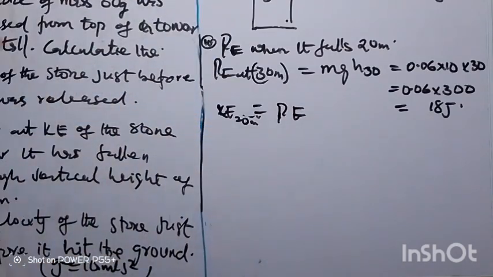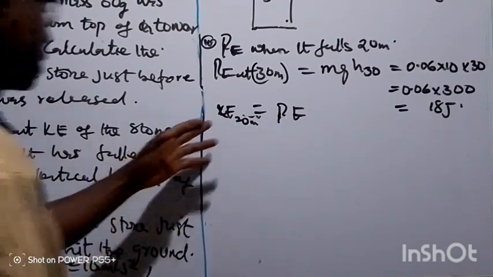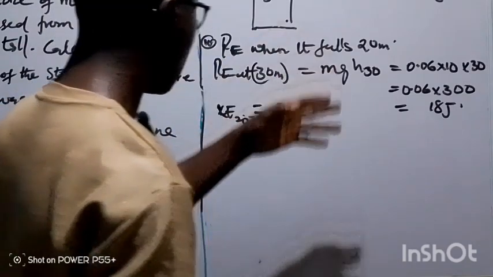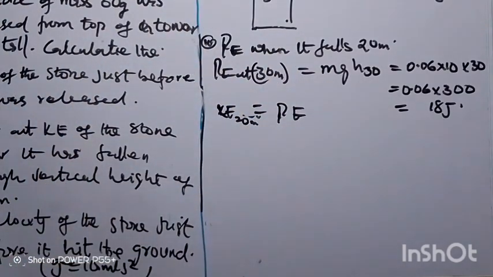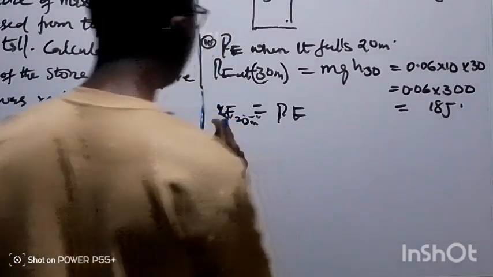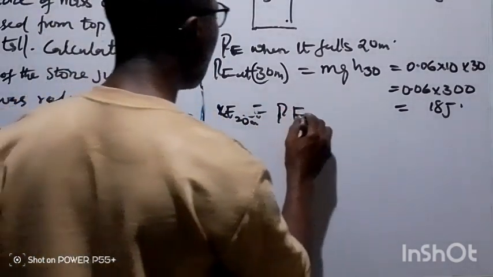That's to show the law of conservation of mechanical energy, that potential energy can be converted to kinetic and kinetic to potential. So it has happened here. So KE at 20 equals PE at 20.